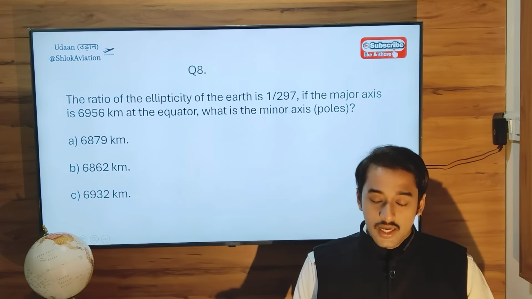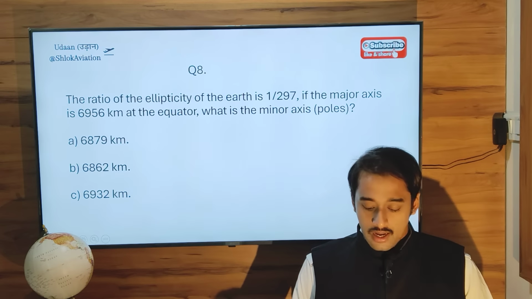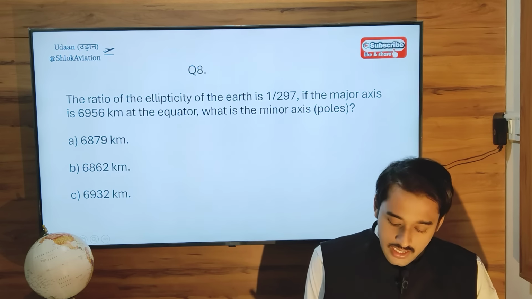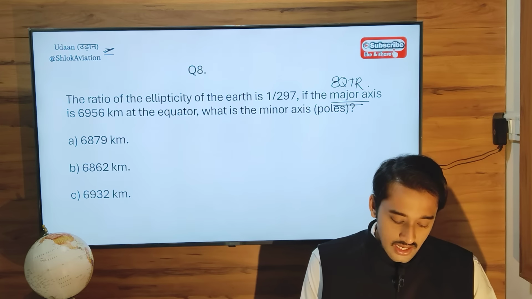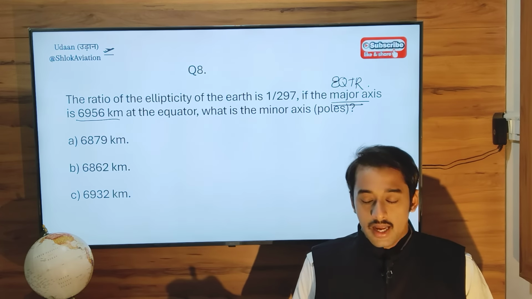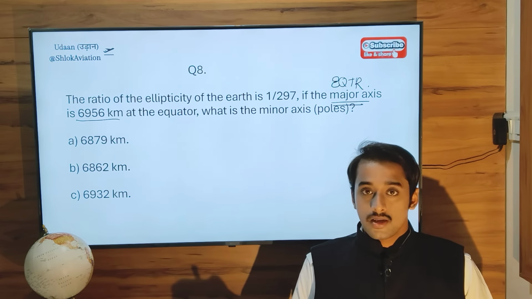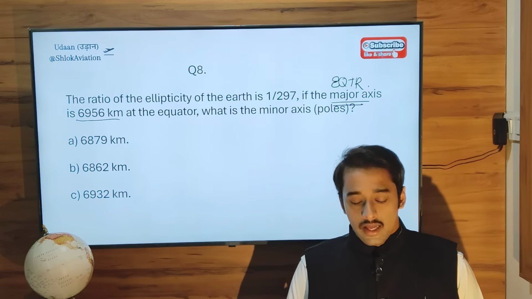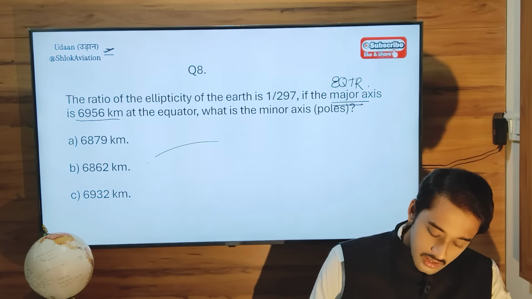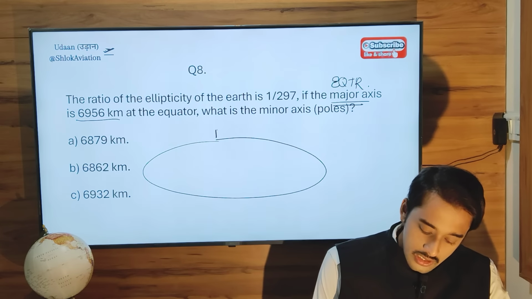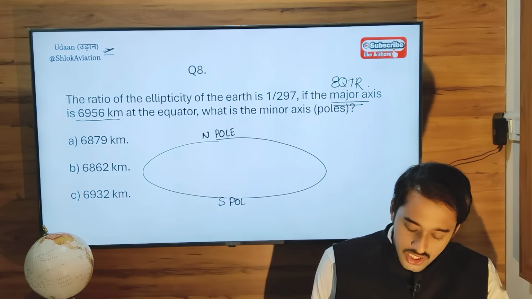The ellipticity of the earth is 1 by 297. If the major axis, here they are talking about the equator, is 6956 kilometers, what is the minor axis at the poles? We saw previously that due to the compression of the earth, we have flat poles but a bulging equator.